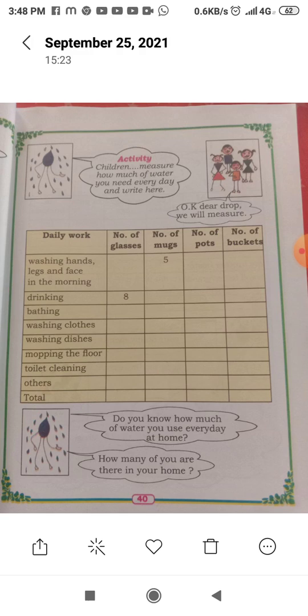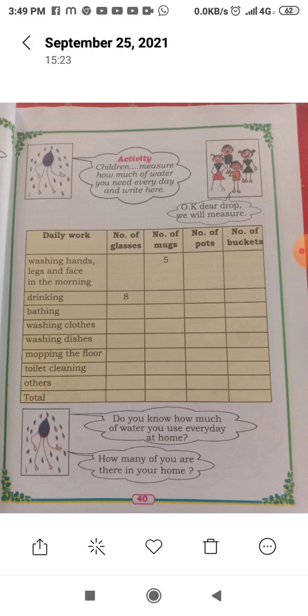Washing hands, legs and face in the morning, 5 mugs. Drinking 8 glasses of water you should drink every day. For bathing, 1 bucket full. Warm hot water means warm it is. Washing clothes, 2-3 buckets. It depends on the clothes quantity. If you have fewer clothes, 2-3 dresses, then you will use less water. If you have more than 4 or 5 dresses, you can use 6 to 7 buckets of water.